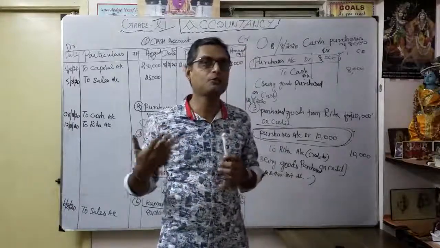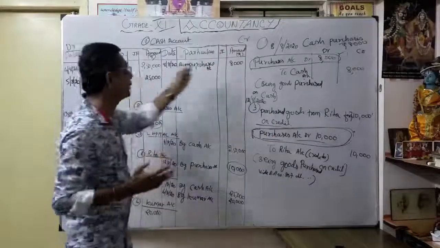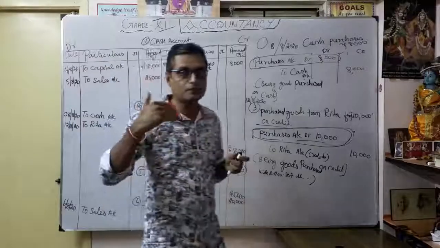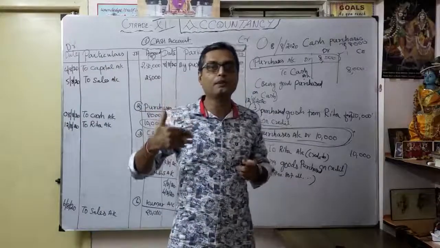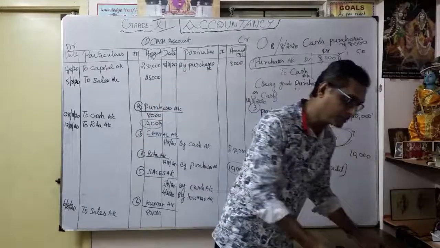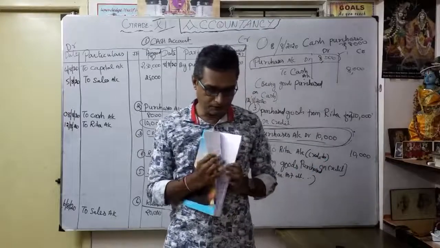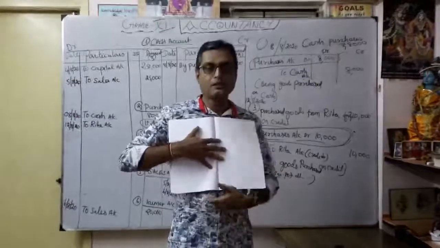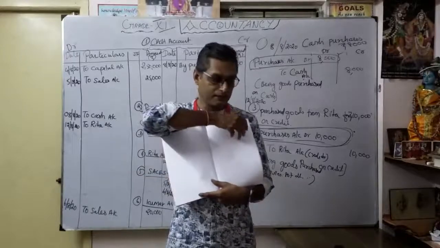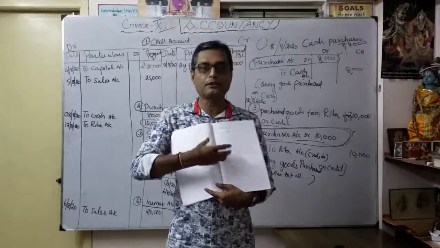By practice you can learn. The only thing is how to prepare the ledger. You want to make it in two parts, debit and credit. Whenever you are going to prepare a journal entry, keep on opening ledger accounts one by one. Give some spaces. For example, here as a book, this is the space, this is the space. First open, for any journal entry, you have to start from here. Then leave this page, then turn this page. Then here you open ledgers one by one.